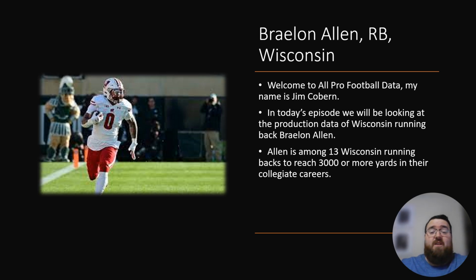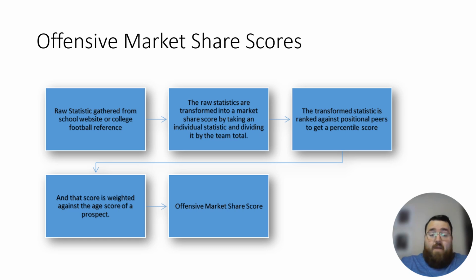And how I do my grading, I do offensive market share scores. It's a raw statistic from school website or college football reference. You take that score and you transform it into a market share score by taking an individual statistic and then dividing it by the team total statistic. This statistic is then ranked against positional peers to get a percentile score, and that score is weighted against the age score of a prospect to give you the offensive market share score.